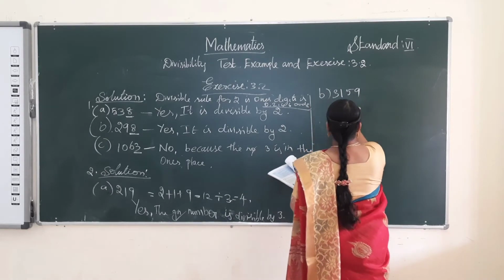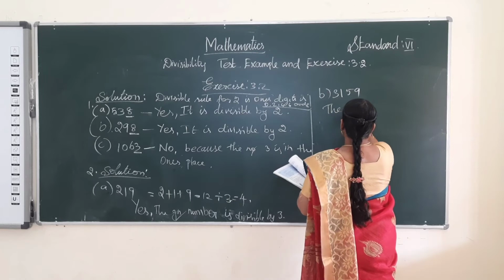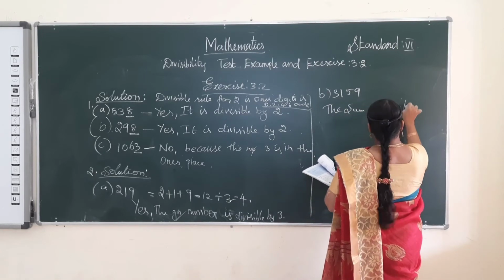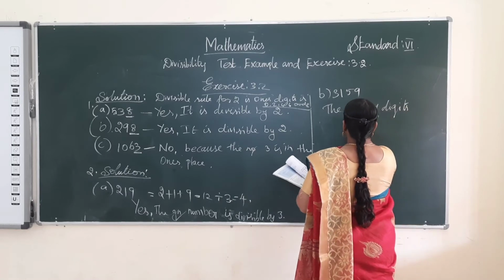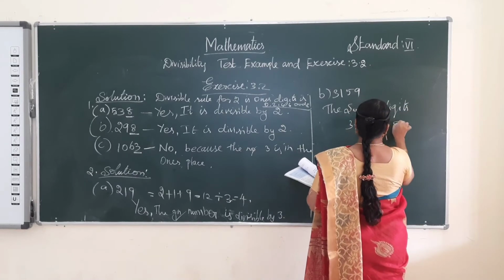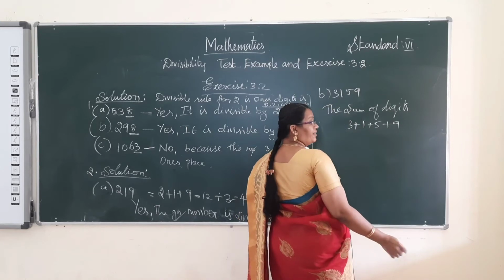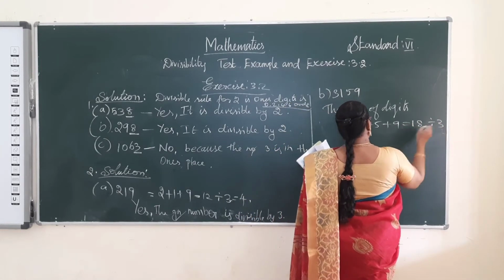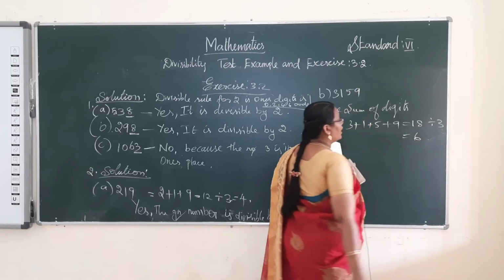What is the sum of the digits? 3 plus 1 plus 5 plus 9. So 4 plus 5 is 9, 9 plus 9 is 18. 18 is divisible by 3, and we get 6.